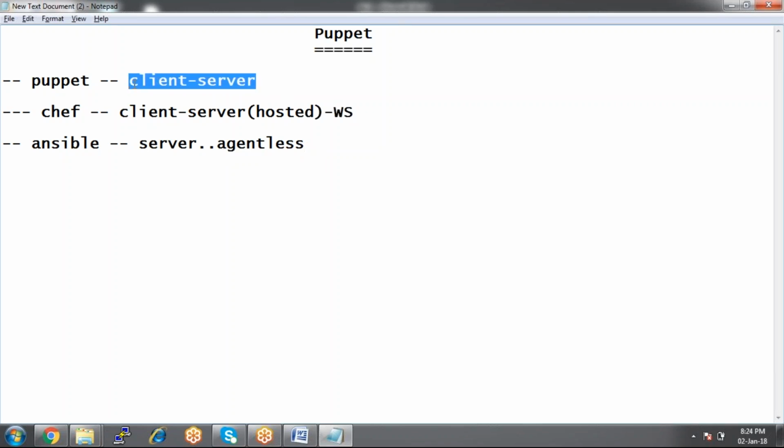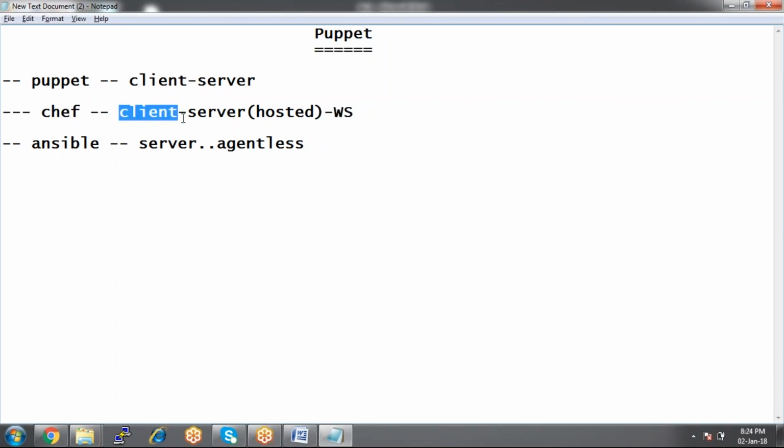In Puppet, you need to install client and server both. Everything has to be installed manually. If you have multiple clients, you need to install the client package on the client sides. That is a disadvantage here. Whereas in Chef, do we install the clients manually?